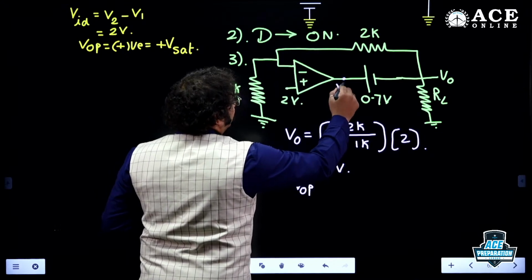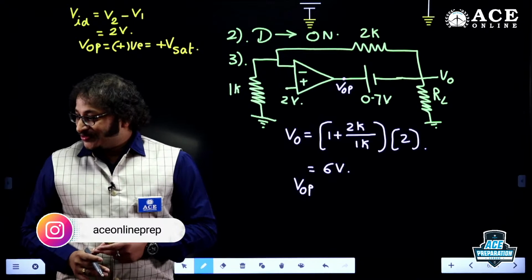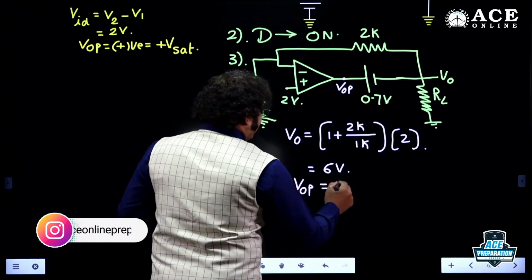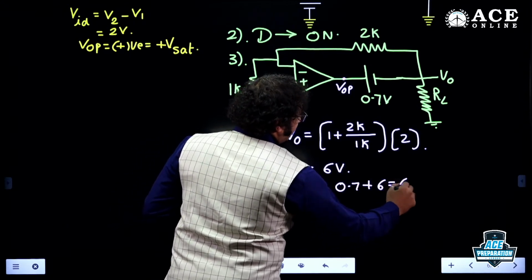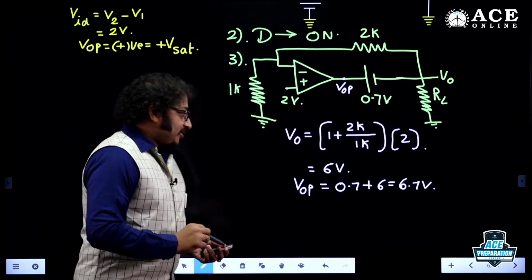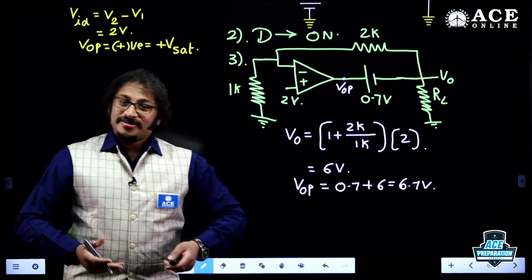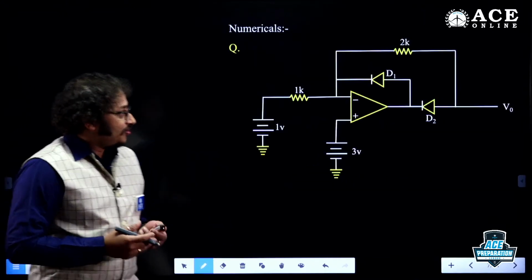I think Aditya must be doing that, because without asking, he is doing the VOP also. Right, guys. If I go with the VOP, VOP is nothing but 0.7 plus 6, which is 6.7 volt. That's it. 0.7 plus 6 is simply equal to 6.7 volt. Great.